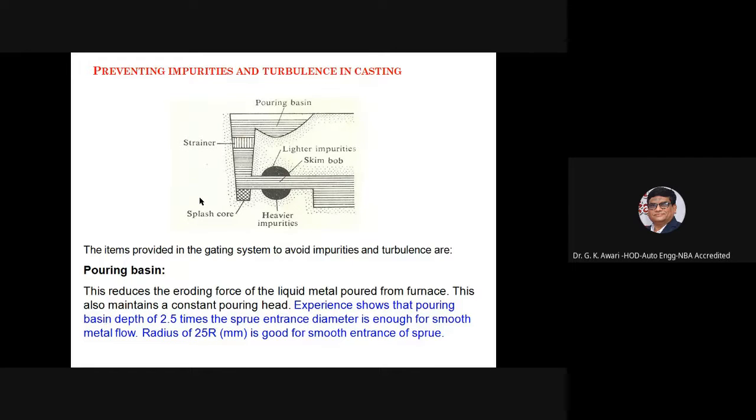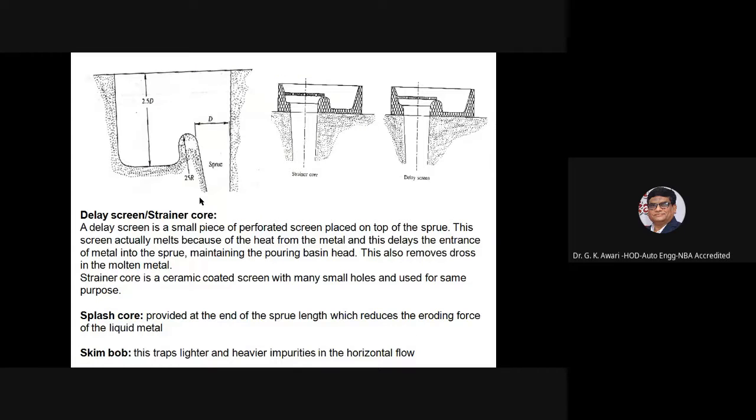Preventing impurities and turbulence in the casting. That is, the elements provided in the gating system to avoid impurities and turbulence. Okay, pouring basin. This pouring basin reduces the eroding force of the liquid metal poured from the furnace. This also maintains a constant pouring feed. So from experience, it can be seen that a pouring basin depth of 2.5 times the sprue entrance diameter is enough for smooth metal flow. A radius of 25 R is good for smooth entrance of the sprue. Delay screen or the strainer core, splash core.